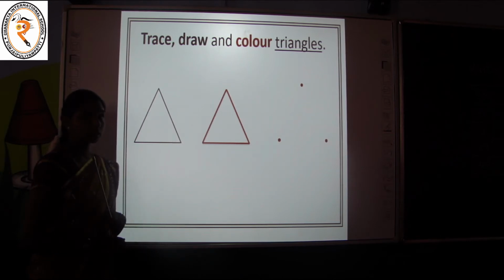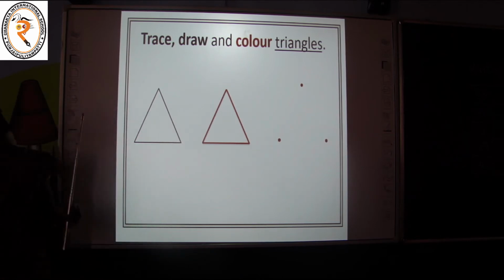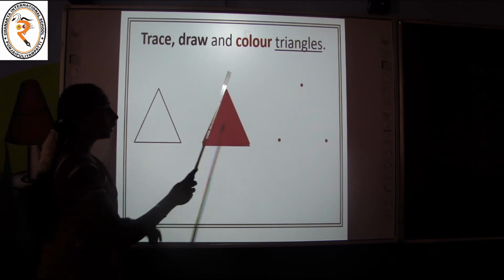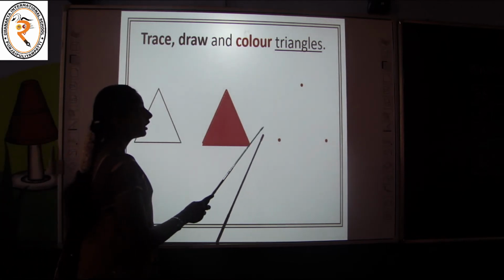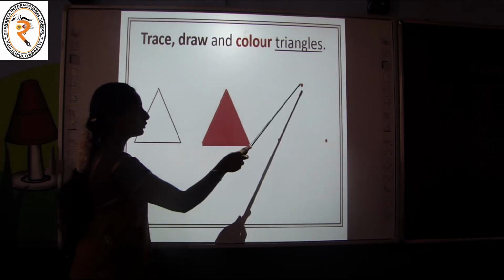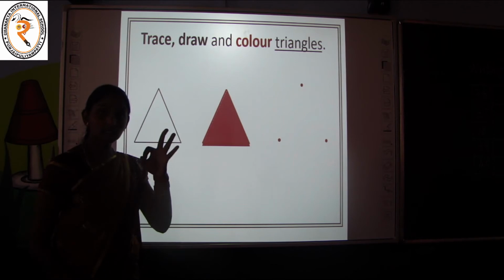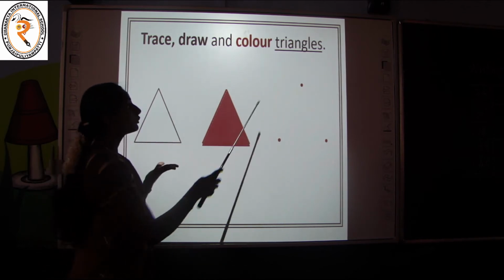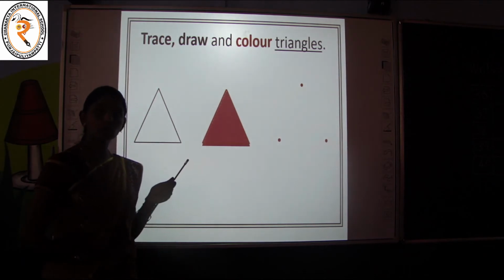Are you ready to color this? Come on, color this triangle. Yes, we colored it. Now we are going to draw a triangle. How many dots are given, children? 1, 2, 3. Only 3 dots are given. By connecting these dots, we have to draw a triangle. Do you know how to draw a triangle?